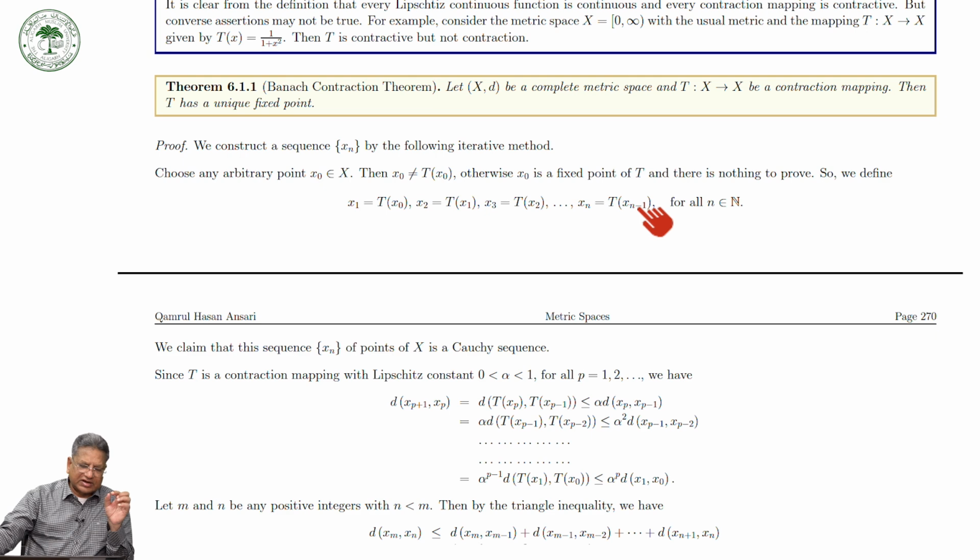So you can start from any point, calculate the value of the mapping at that point, and then continue in this way. So you will have a sequence, and then you will see that this sequence will converge to a fixed point of T.